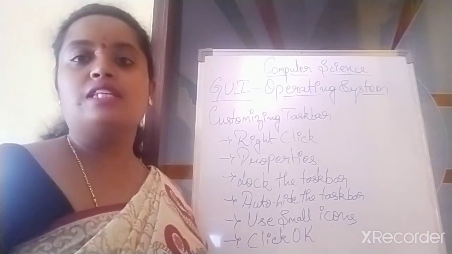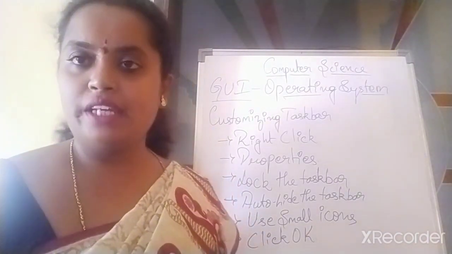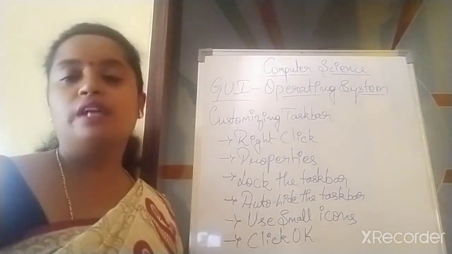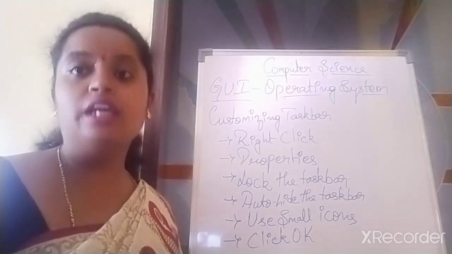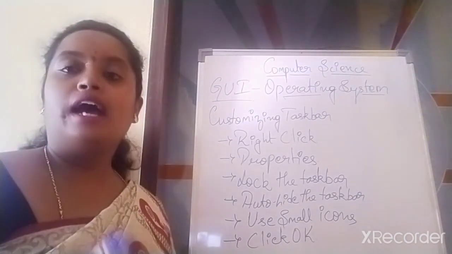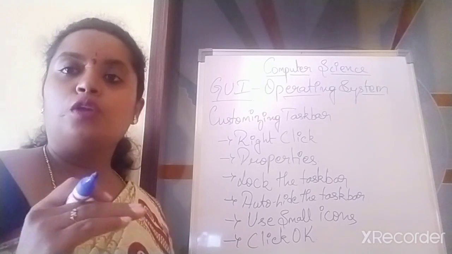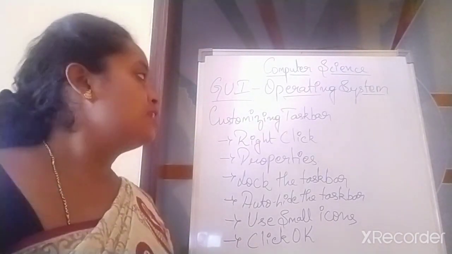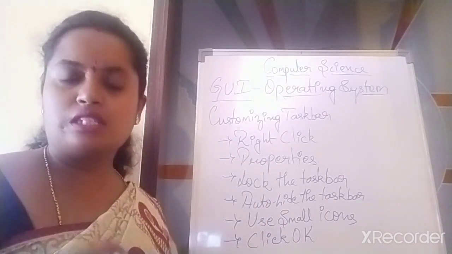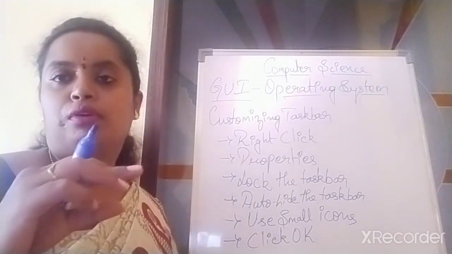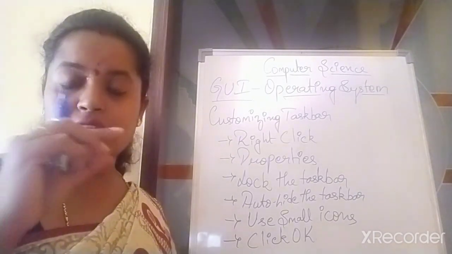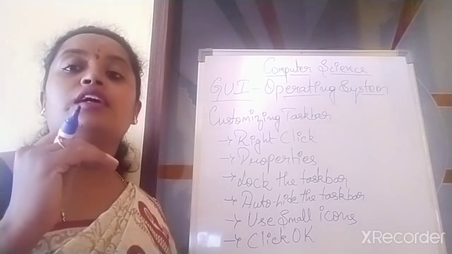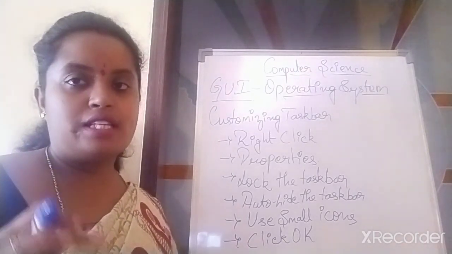Now in this class you have learnt operating system. What is an operating system? It acts as an interface between the user and the computer. And what does it exactly do? It controls the overall activities of the computer. Yes? Then you have learnt taskbar. What is taskbar? The bottom strip of the computer desktop screen is called the taskbar.